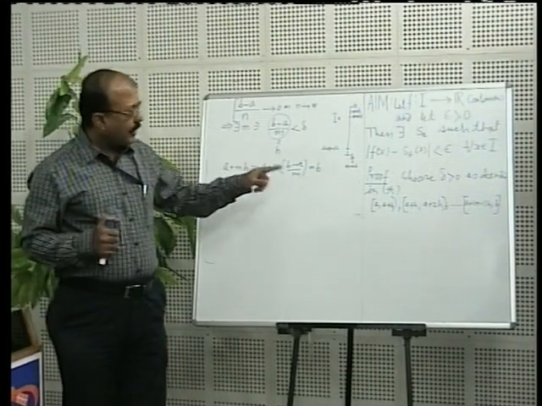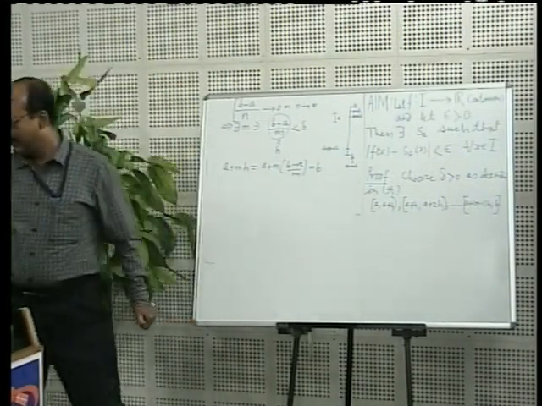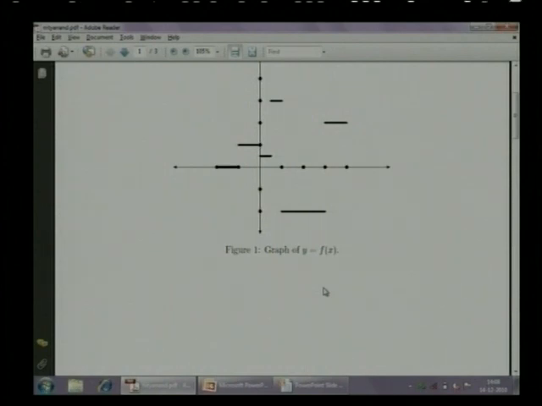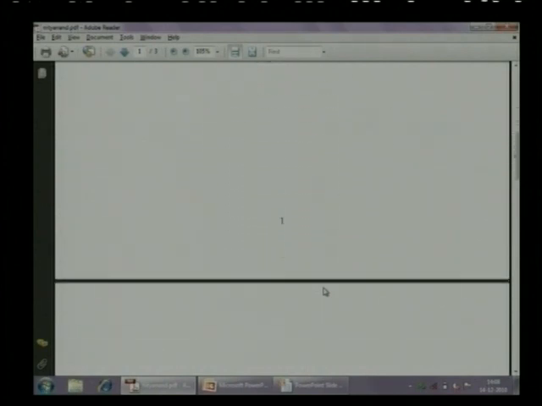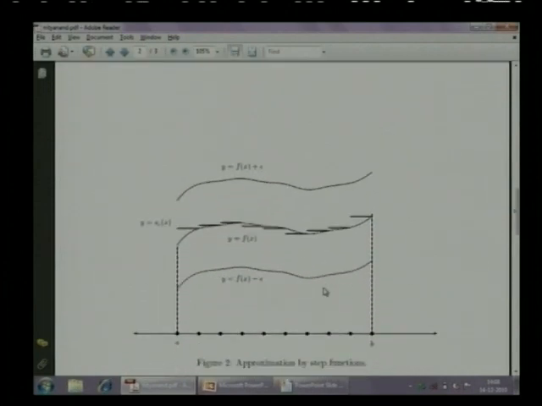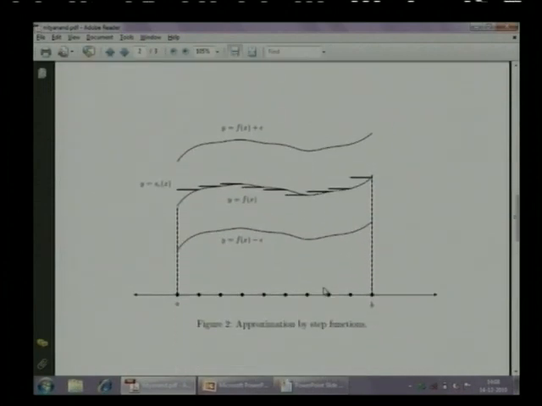Now we go to the next one. I'll show the next graph. You look at this. You can see that the middle curve is, for example, y equals f(x). The top one is f(x) plus epsilon and the bottom one is f(x) minus epsilon. So this is a kind of a tunnel. You can see that these are the subintervals, A plus H and so on, up to A plus MH, that is B.